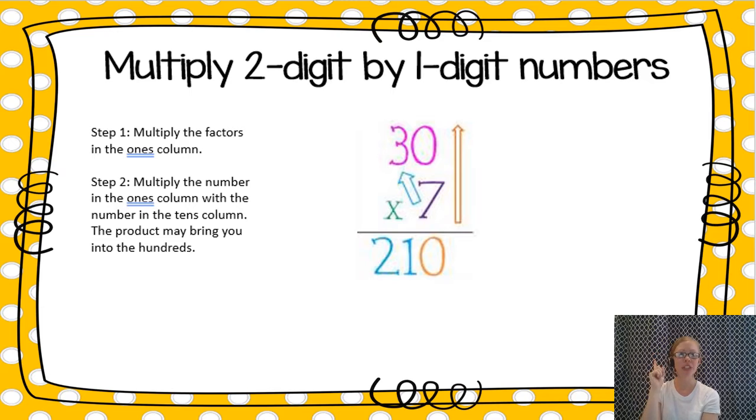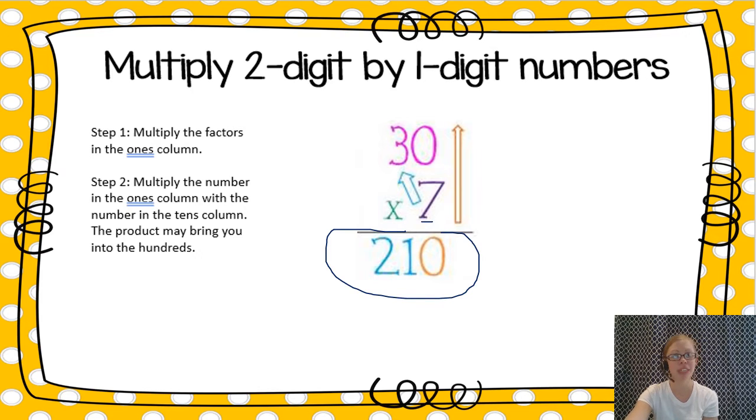Step one is to multiply the factors in the ones column. So I start here with my ones place and I multiply ones times ones on top and then ones times tens on top as well. So 7 times 0 is 0. 7 times 3 is 21, and I write that in. So multiplying two-digit by one-digit numbers means I do my multiplication steps one time to get my final answer.